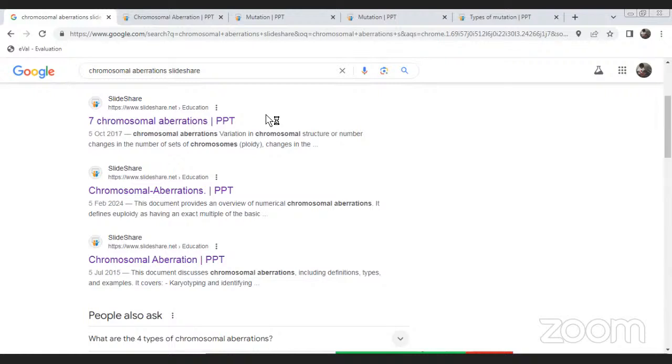Next one is the allotetraploid. The organism from crossing different species, the term is allopolyploid. Polyploids that originate from crossing between different species are called allopolyploids. Allo indicates non-homologous chromosomes. Auto indicates homologous chromosomes.